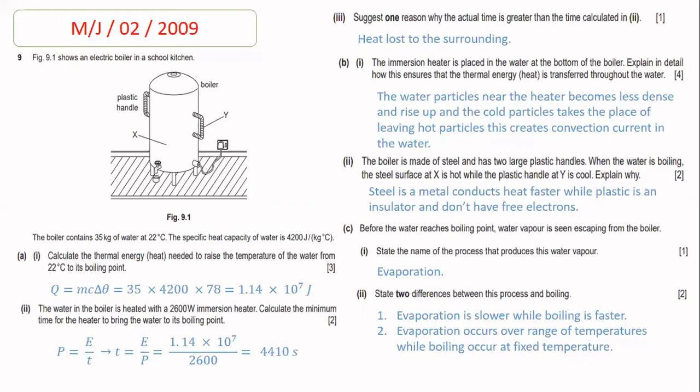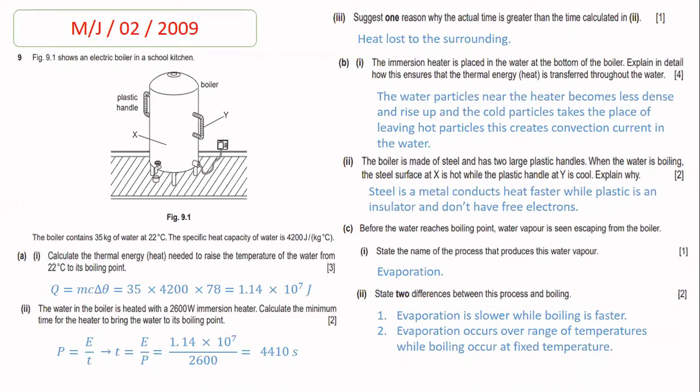When they become less dense, they rise up, and the cold particles which are denser take the place of the rising hot particles, and this creates a convection current inside the water. So beta, when we talk about liquids conducting thermal energy, there is a convection current involved in the case of liquids or gases, because liquids and gases conduct thermal energy through convection currents.